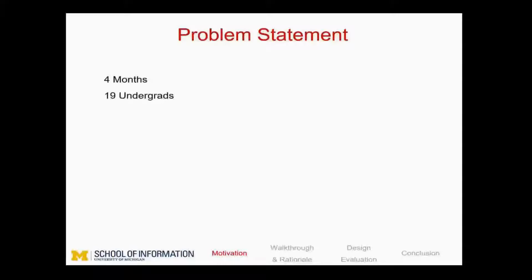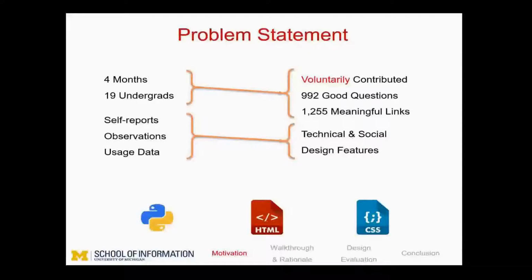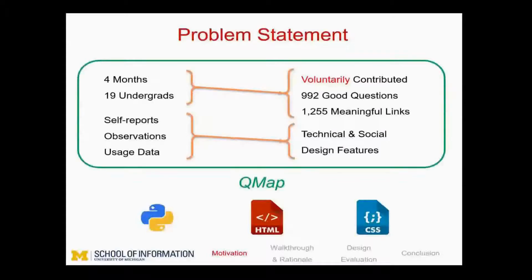We conducted a 4-month study with 19 undergraduate students who collaboratively studied Python, HTML, and CSS languages. The students sustained voluntary contributions, creating 992 questions, which were identified as high quality by the instructor, and drew 1,255 meaningful links between the questions. Through the analysis of self-reports, observations, and usage data, we report on the technical and social design features that led the students to sustain their motivation.